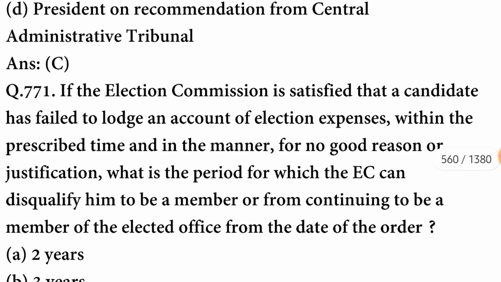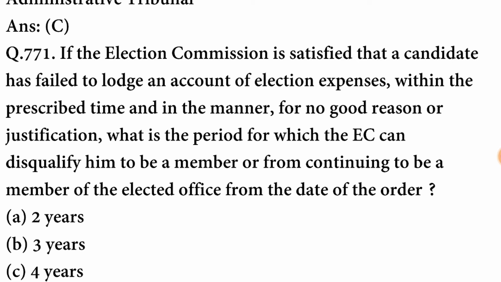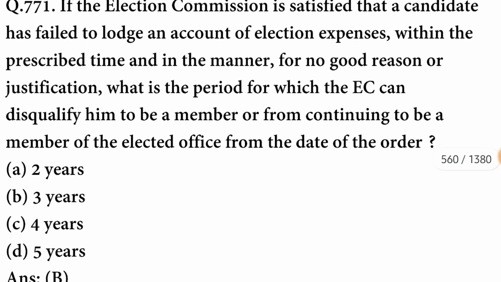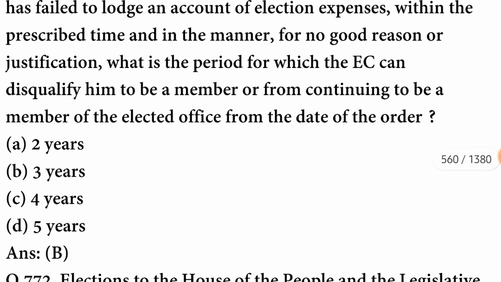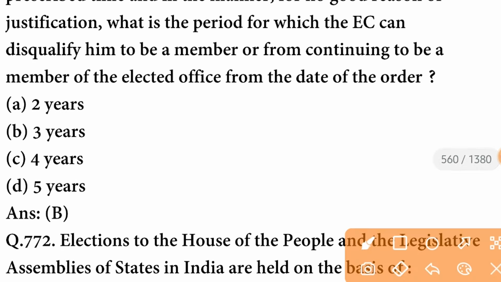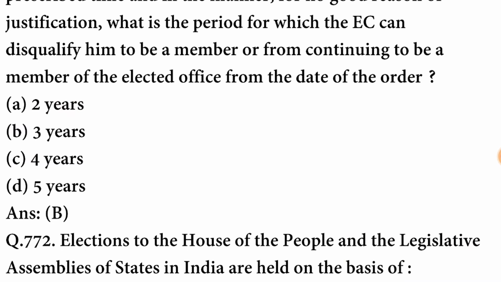C option is correct. If the Election Commission is satisfied that a candidate has failed to lodge an account of election expenses within the prescribed time and in the manner required, for no good reason or justification, what is the period for which the EC can disqualify him from being a member or from continuing to be a member of an elected office from the date of the order? For 3 years. B option is correct.